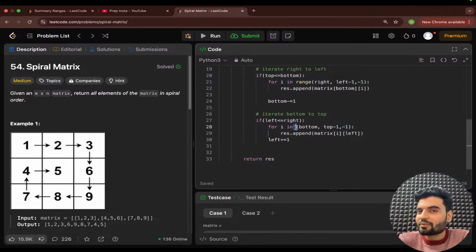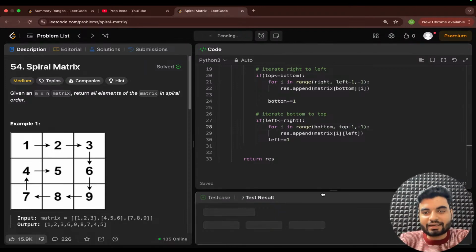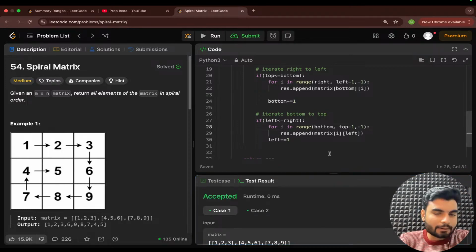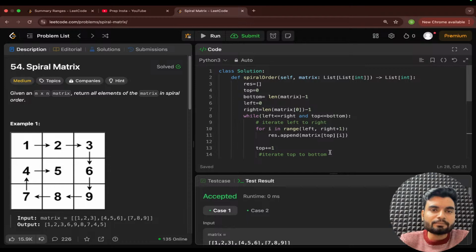If you watch that video, already available in the playlist, multiple times I'm reading like for i in range, but the range was missing, and every time we were getting the problem because it was treating it as a tuple, not an array. When I wrote it here after around 5 minutes, it just worked. I hope the logic and everything was quite clear to everybody, right?